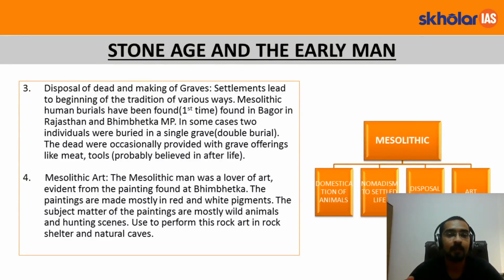Mesolithic period. Settlement led to the beginning of a tradition in various ways. Like when you start living in a community, the community starts developing its own traditions. One of these traditions which this period witnessed was disposing of their dead in graves. Mesolithic human burials have been found for the first time in Bagor, Rajasthan and Bhimbetka in MP. In some cases, two individuals were buried in a single grave. This was called double burial.